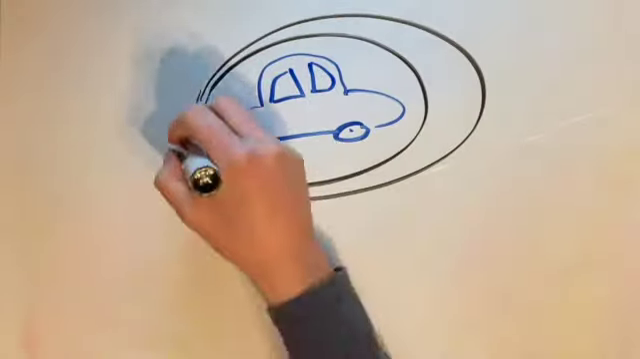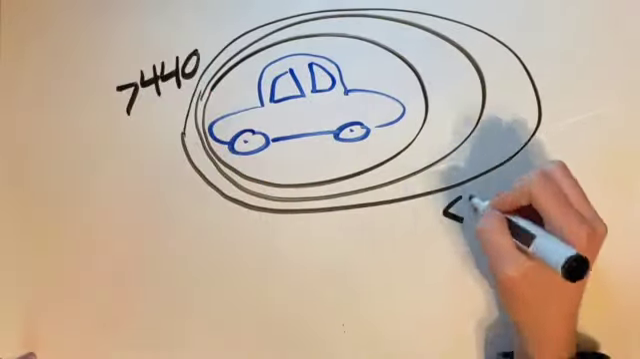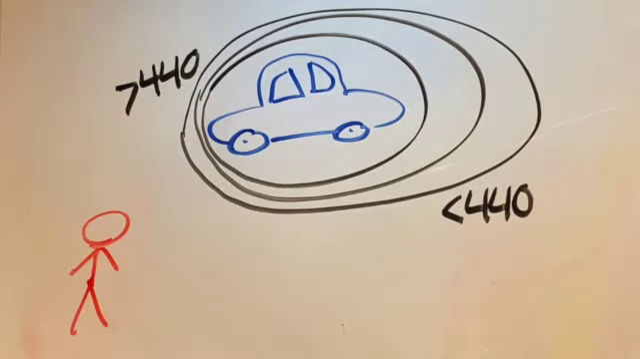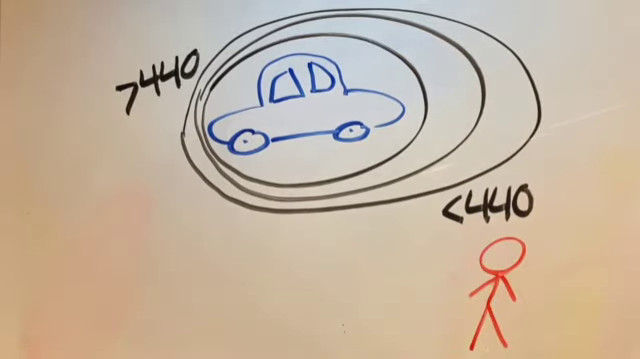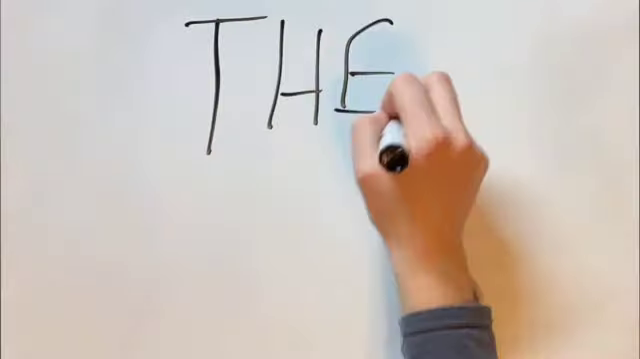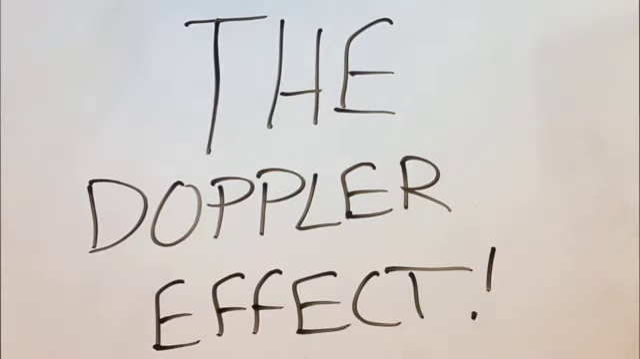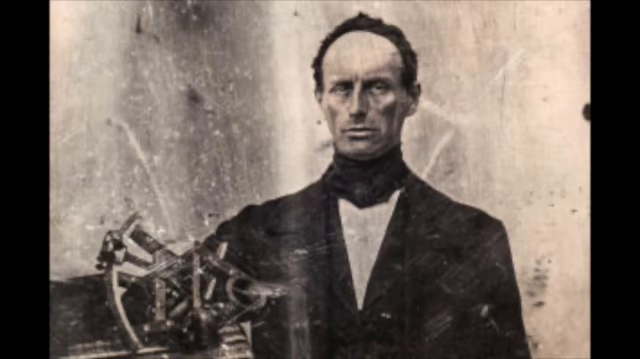While the car is approaching you, the pitch sounds slightly above an A because the sound waves are bunched up. And while the car is driving away from you, the pitch sounds slightly below an A because the sound waves are spread out. This phenomenon is called the Doppler effect. The Doppler effect was discovered in 1842 by Christian Doppler, an Australian mathematician and physicist.